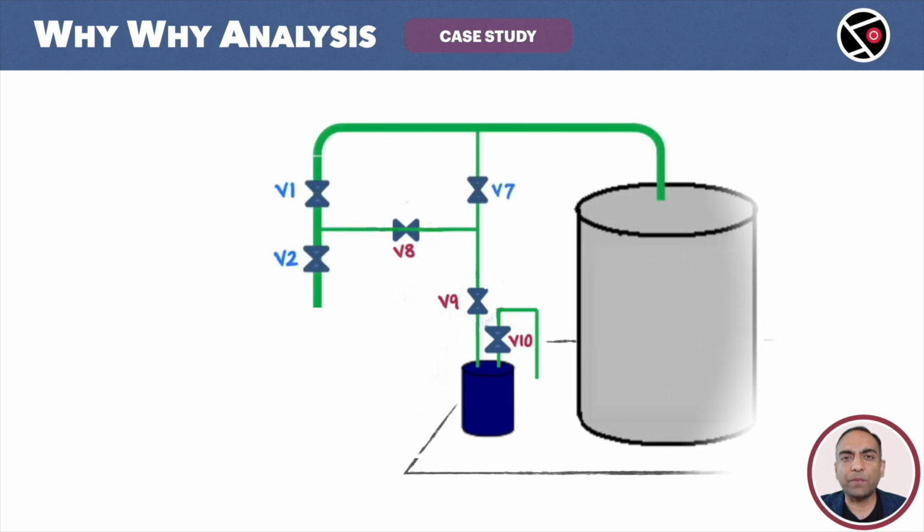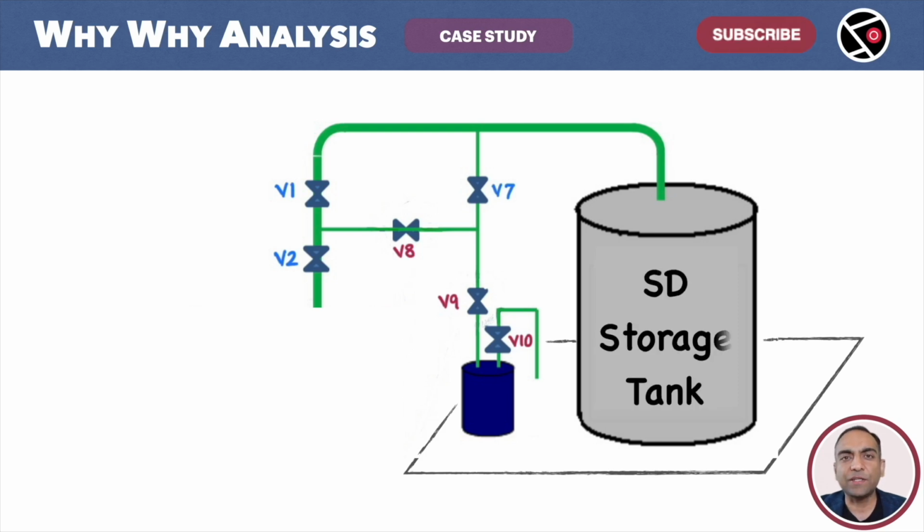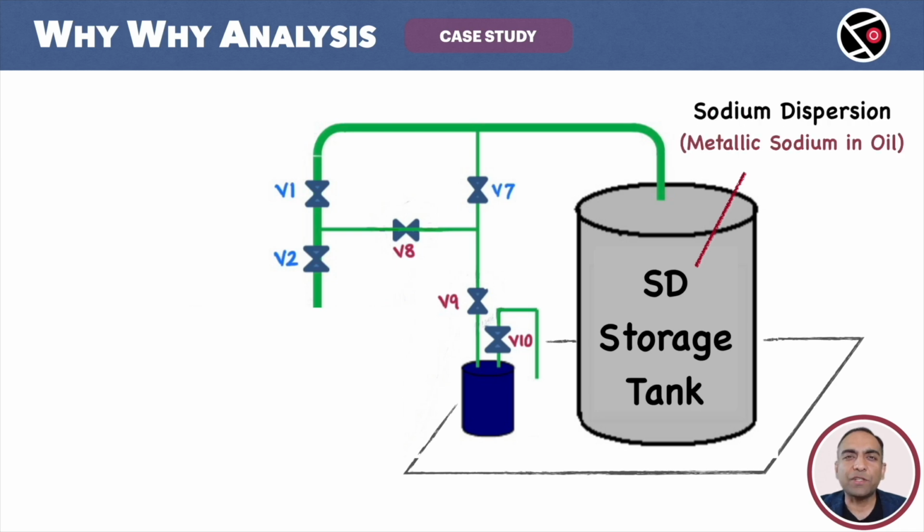This is the basic setup of the facility run by JESCO in Toyota City. This is a simplified representation, but I think this is good enough for our purpose. Let me explain further. This is a SD storage tank. SD is sodium dispersion. It is metallic sodium dispersed in oil, a chemical that is used in the treatment of PCB waste.